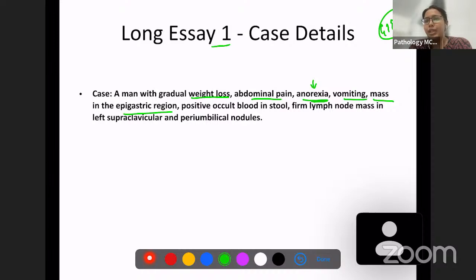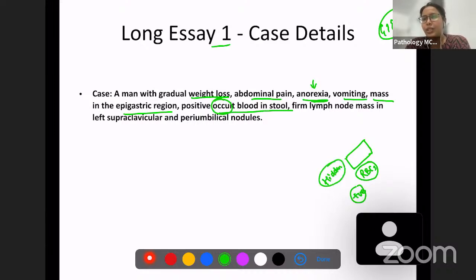The patient also has positive occult blood in the stool. Positive occult blood in the stool means whenever a stool test is done, it is not going to be red in color. That is, there is no gross blood in the stool. But when we do a microscopic examination of the stool, we're going to see red blood cells. So this is what is known as positive occult blood. Occult is nothing but microscopic, or occult means hidden. As the dictionary meaning, occult means hidden.